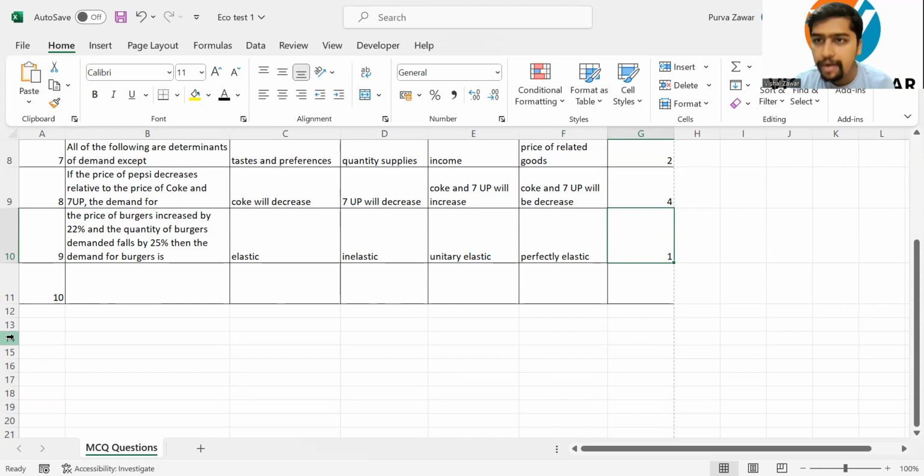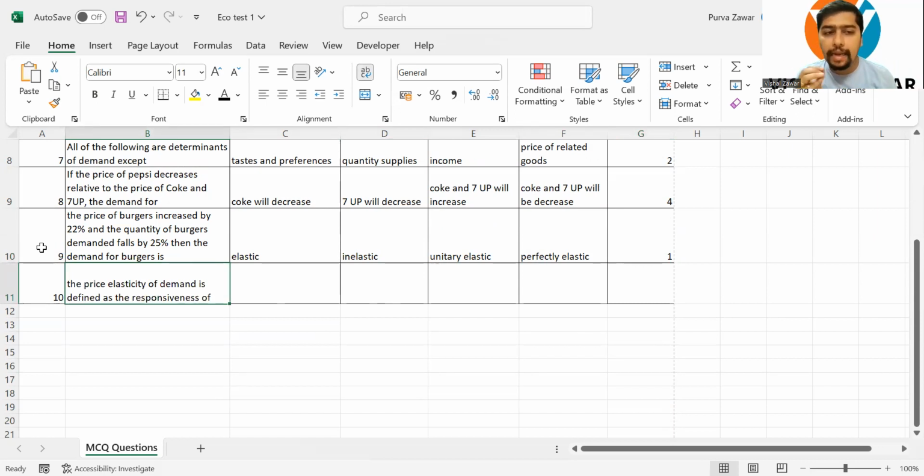Yes. When demand responds to the changes in the price by more than the change in the price, it is elastic. Like if it was 22 change to 22 change, then we could have said it is unitary elastic. If price increased by 22 and demand went down by 18, it means demand is not that responsive. It is inelastic. But when it is more than the change in price, it becomes elastic demand. Now we have the last question.